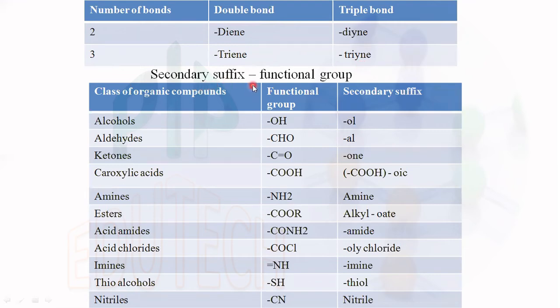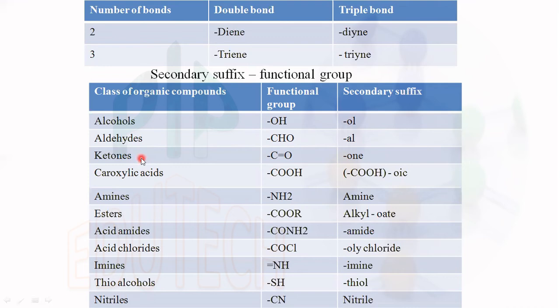The next one is secondary suffix. Secondary suffix is mainly focused on the functional group. If it is an alcohol group, that means OH group, it is named as ol. If it is an aldehyde group, that means CHO, then it is called al.